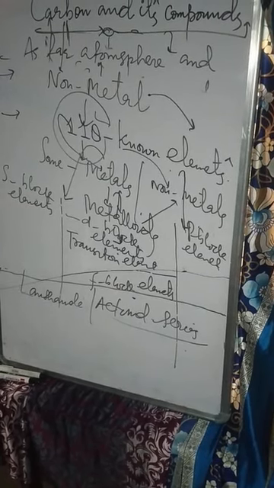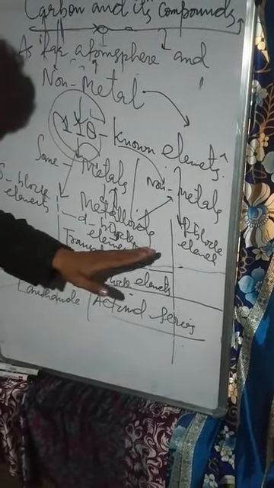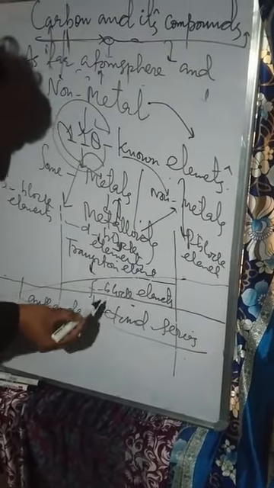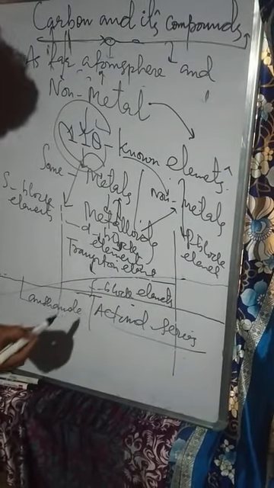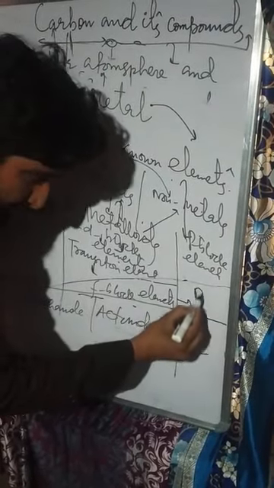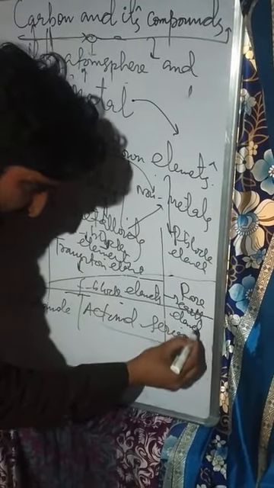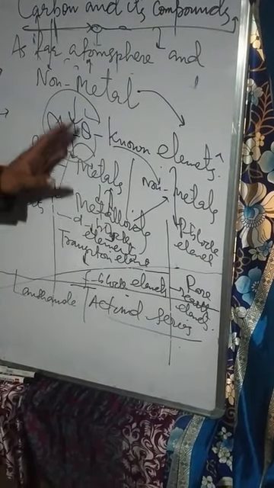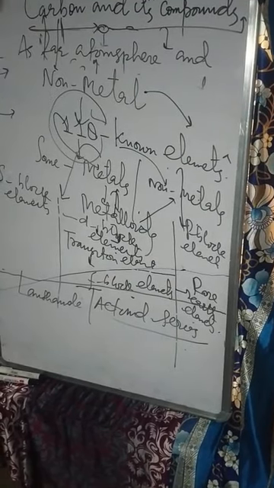At extreme left we have S block elements, at extreme right P block elements, and in between them the D block elements, also called transition elements. Beneath the periodic table lie the F block elements, also called rare earth elements. We have discussed these things in the periodic classification of elements. I just gave you a brief description regarding these non-metals. So let's move forward.